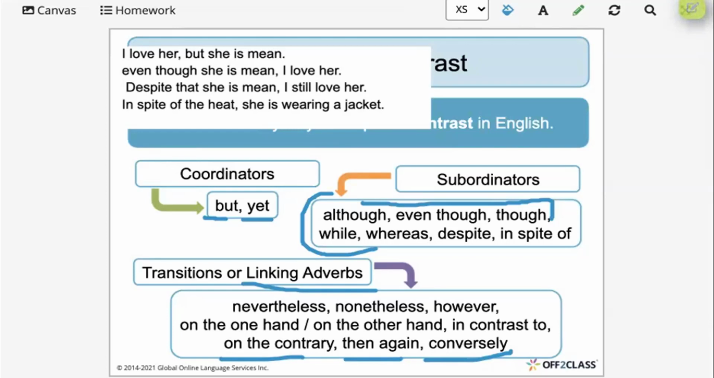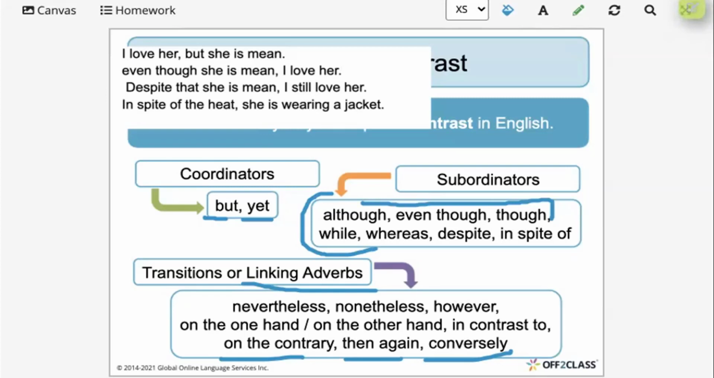Nevertheless, nonetheless, whereas. When do we use them? We use them in speaking and also in writing, of course. And they are very formal. When do I use them? I use them if I'm talking about a subject, a topic, whatever it is. And then I want to talk about something contrary to that subject, the opposite.